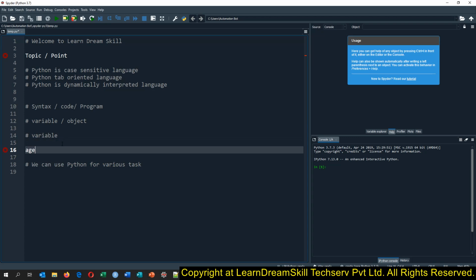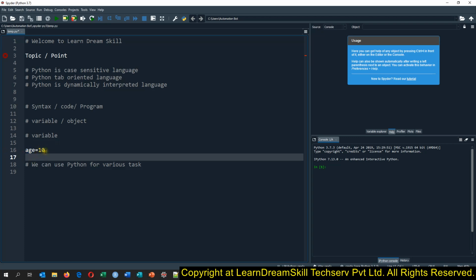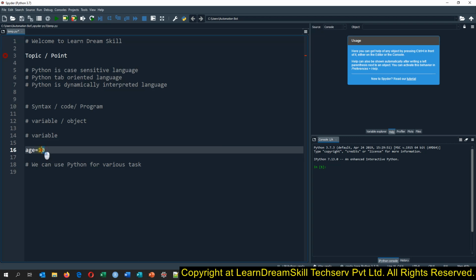Let me show you what a variable means. A variable can hold a numeric value. Here I am assigning the value 10 to the age variable. You can see it is a numeric value, and in programming languages whole number numeric values are called integers. Whole number means we do not have any decimal value, like dot 6 or dot 5. So it is called an integer in Python.